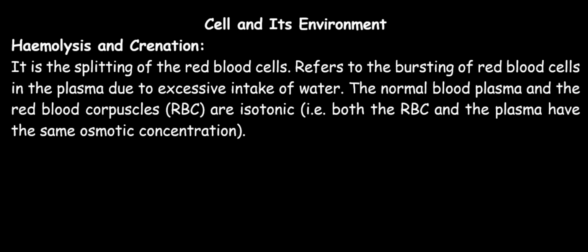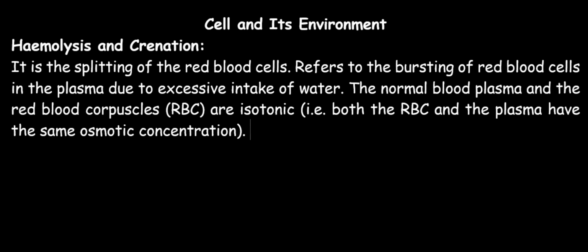Now, if for some reasons the concentration of salt in the plasma falls, that means the plasma will become what? Hypotonic. Because based on our teaching in osmosis, we said that a solution whose concentration falls is hypotonic to the other solution. In this case, the red blood cell is said to be what? Hypertonic. That is, the tonicity or the concentration of salt in the red blood cell is higher as compared to the plasma.